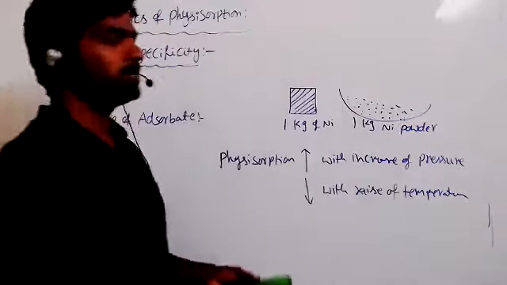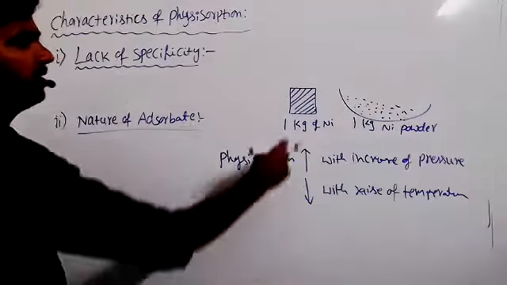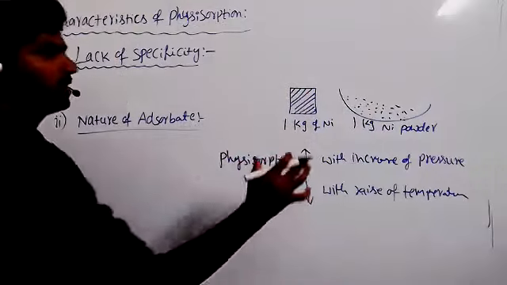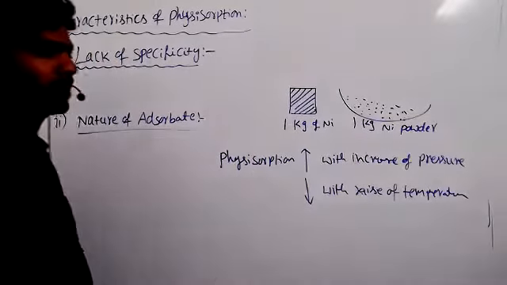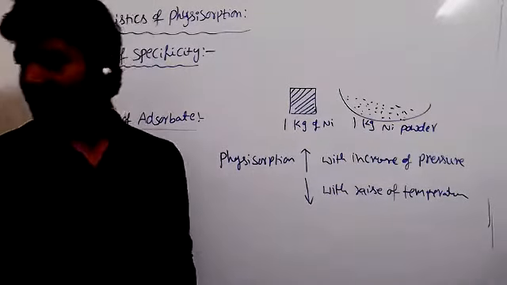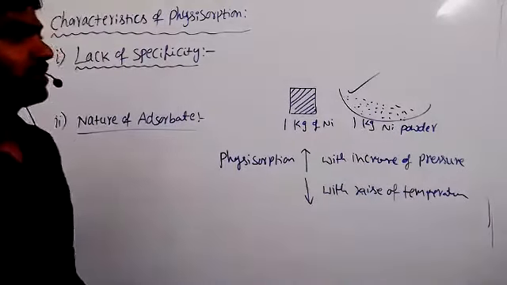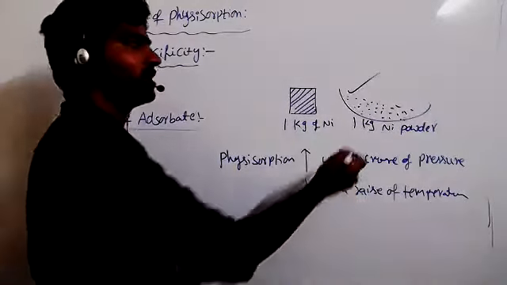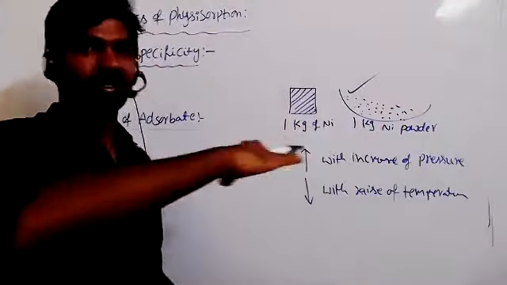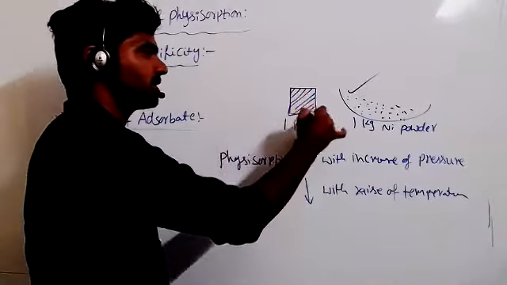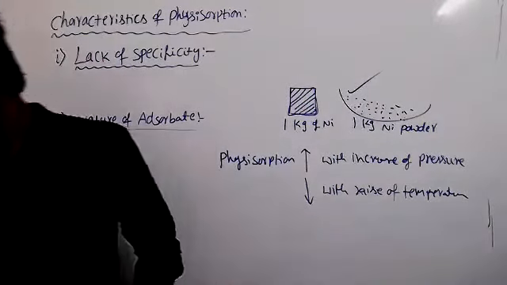Which is the better adsorbent, and which acts as a better catalyst? Powder is better because it has more surface area. 1 kg of nickel particles provides large surface area, but the block provides very little surface area. So as surface area increases, adsorption also increases.